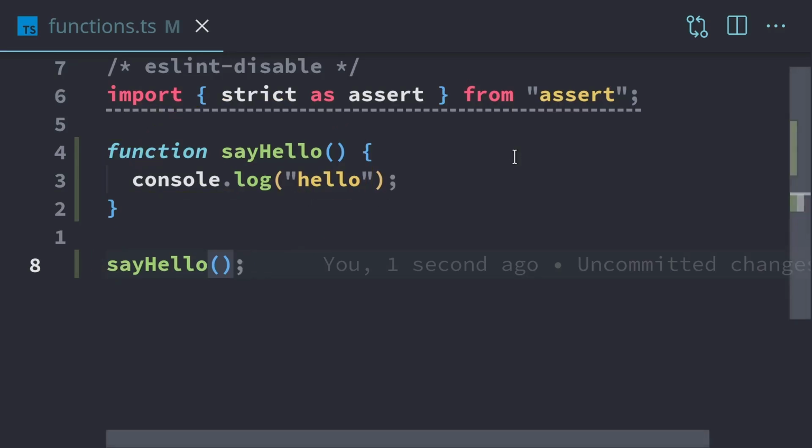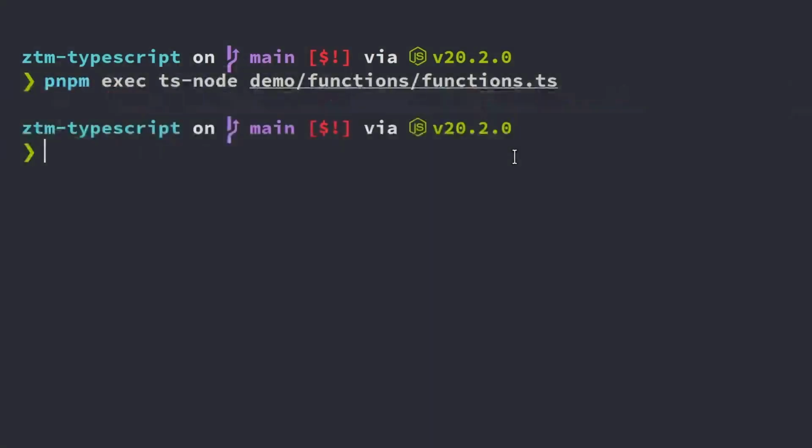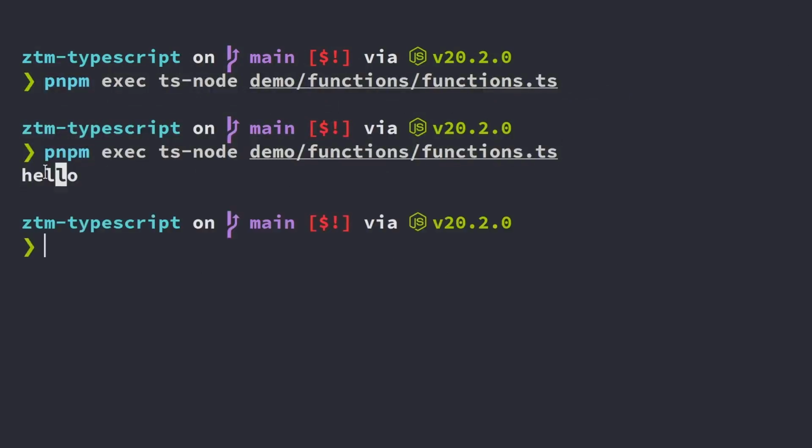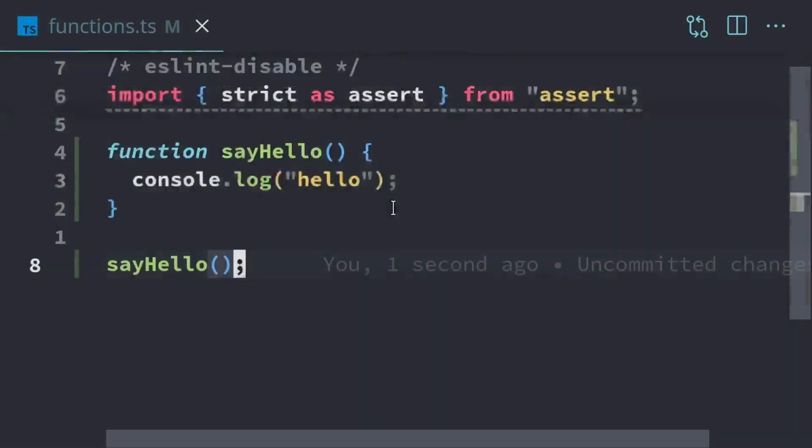Let's do that now. Make sure your work is saved. We'll hop in, we'll run it, and we should see hello displayed. And there we go. So we see hello displayed right there.